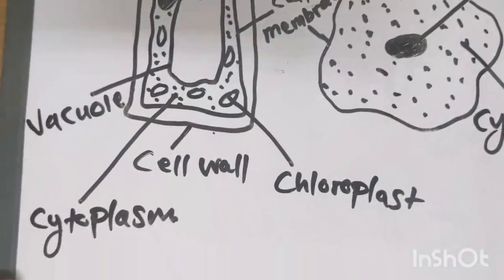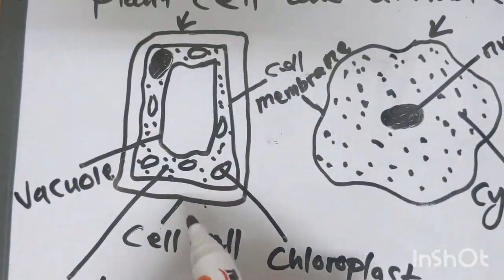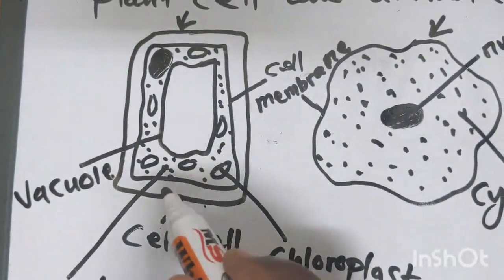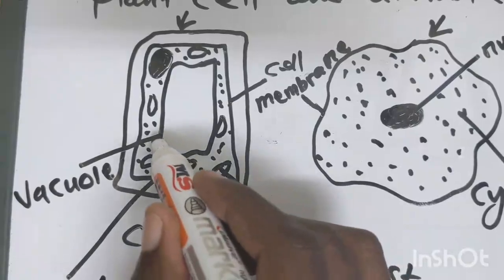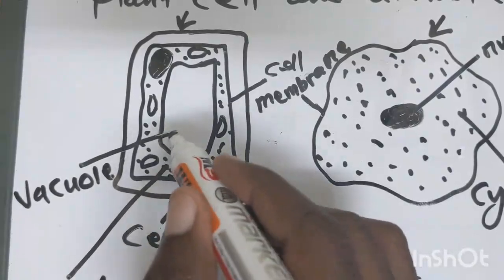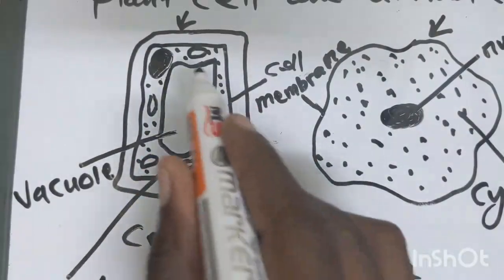So if you look at a plant cell, the vacuole is just this space right there.